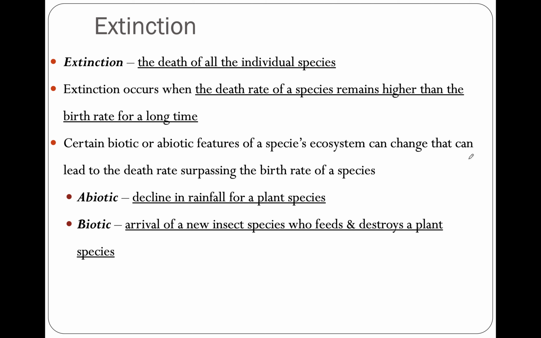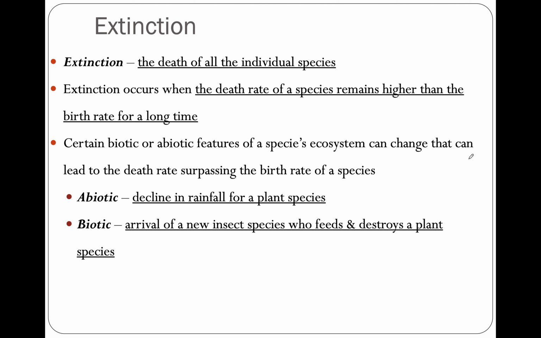But this can be a little more tricky if you're talking about a frog species. Frogs are very small. You can't just send them a group text and they all show up. They're hard to find, right? So we basically go looking, like we saw different ways of measuring biodiversity, canopy fogging, transect sampling, those examples from a few lessons ago. You do that to try and count them up, and if we notice that we can't find any of them, then we can call it extinct, right?